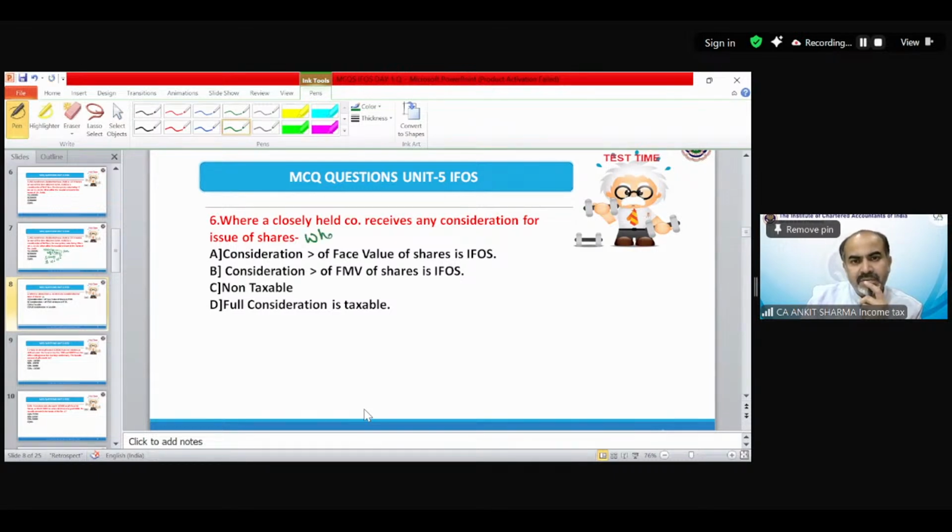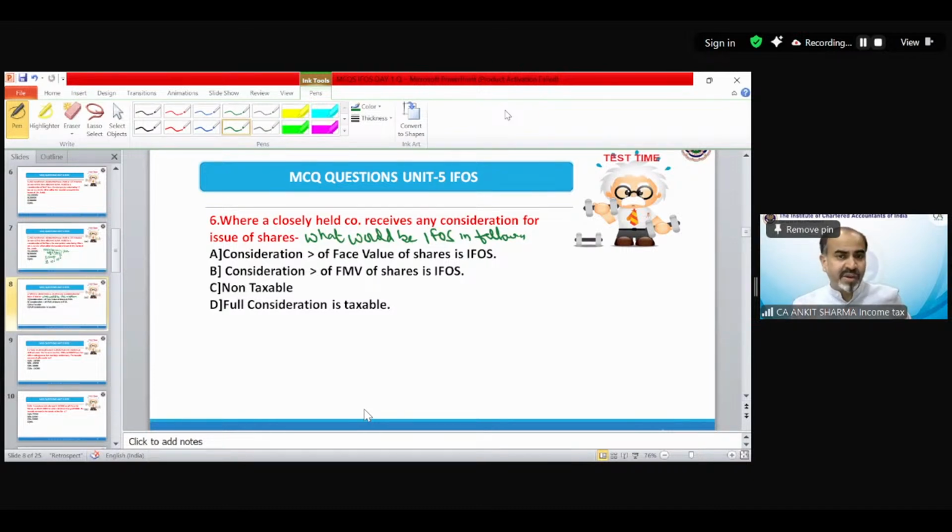What would be income from other source in following case? So if a closely held company receives any consideration for issue of share, what would be the income from other sources in following cases?